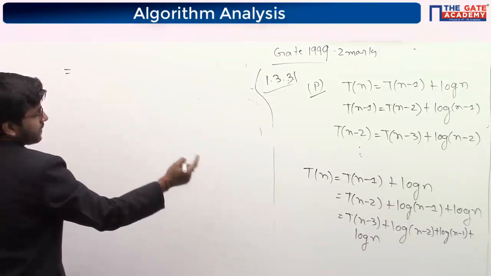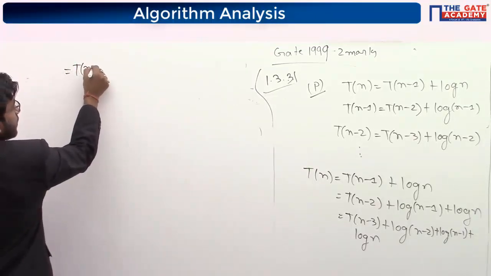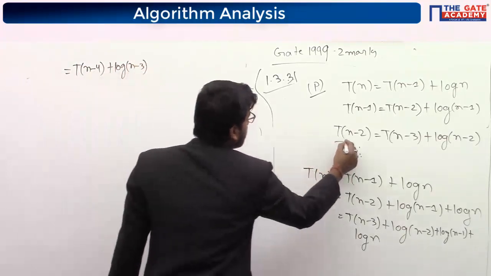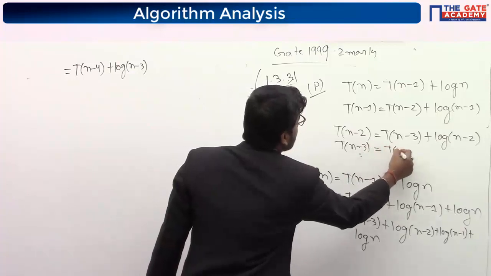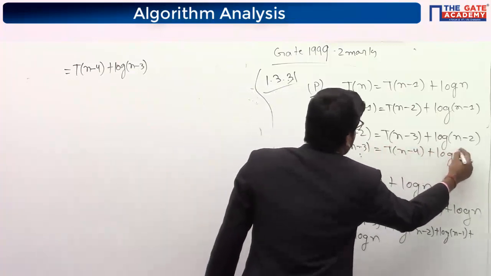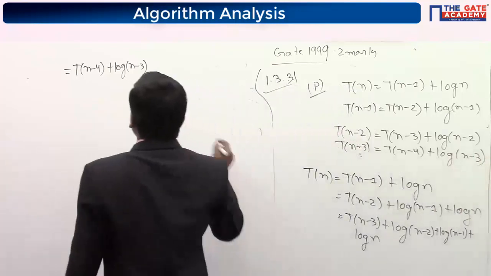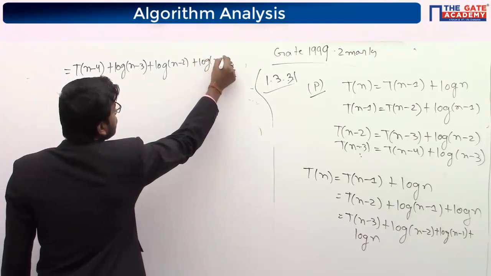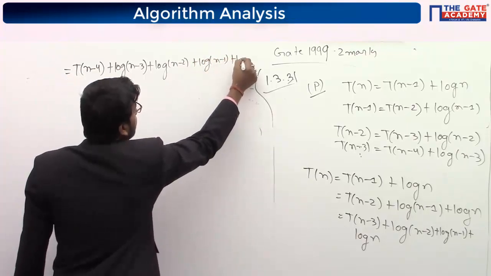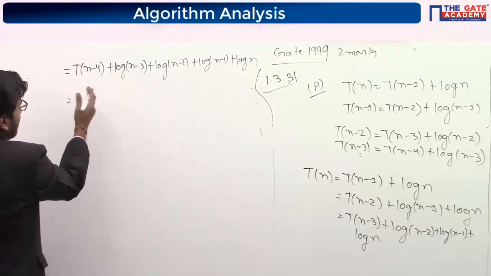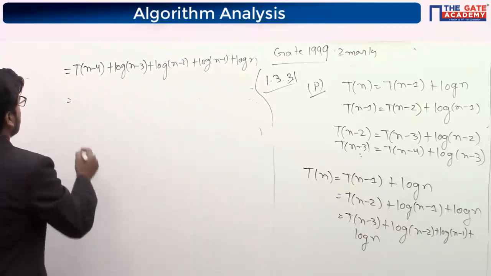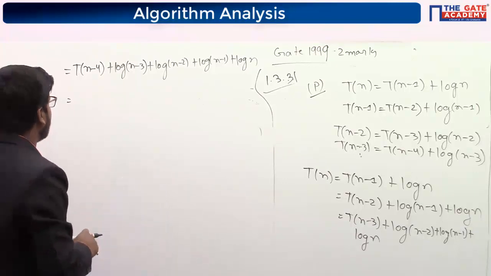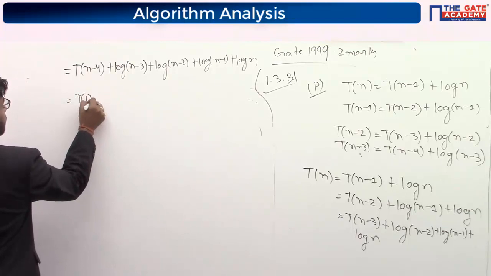So in T(n-3) we can write T(n-4) plus log of n minus 3, like this. If T(n-3) is there, then T(n-4) plus log of n minus 3. Like this we will keep on going, log n minus 2 plus log n minus 1 plus log n. So it will keep on going till 1, because T(1) is 1 only, right? Because in the question it is written T(1) is equal to 1. So it will keep on going till T(1).